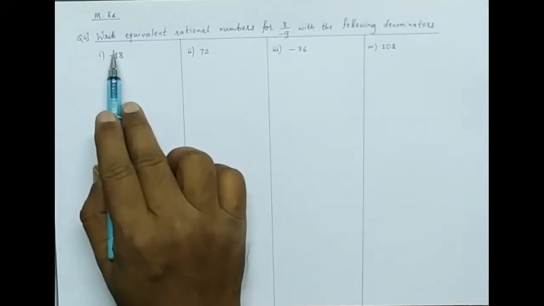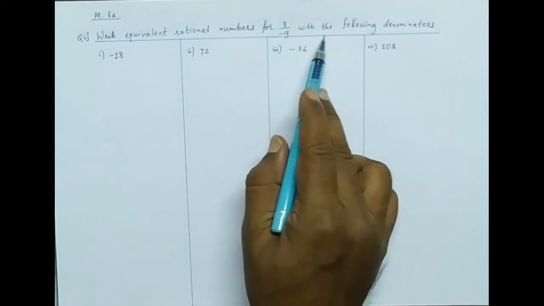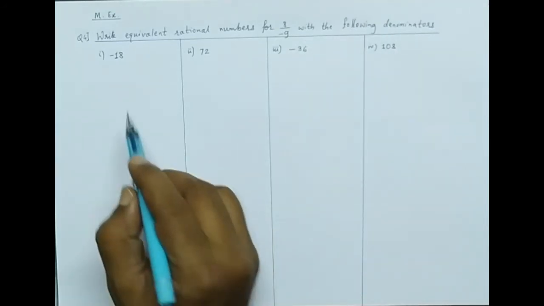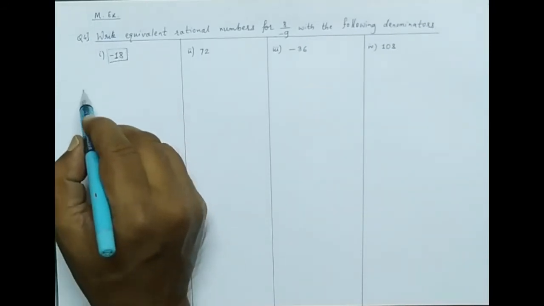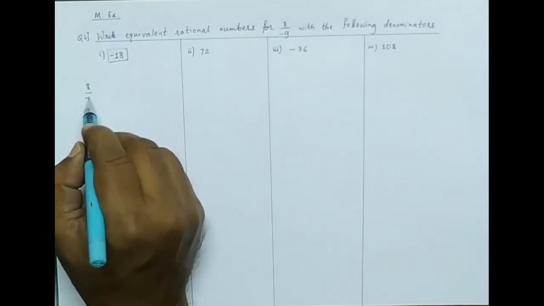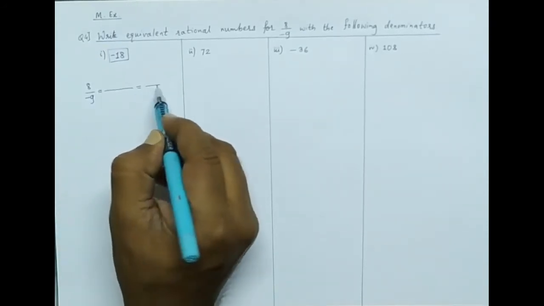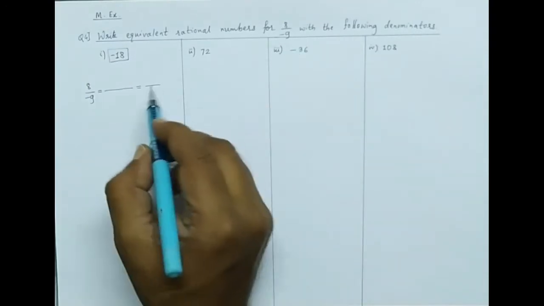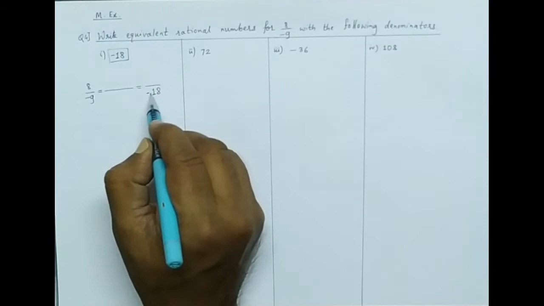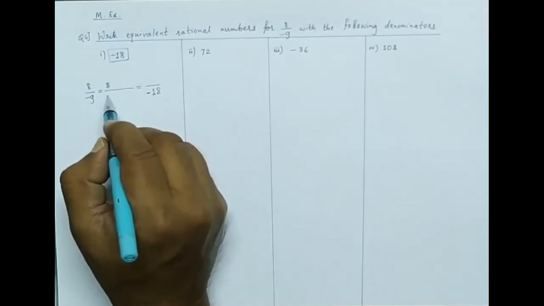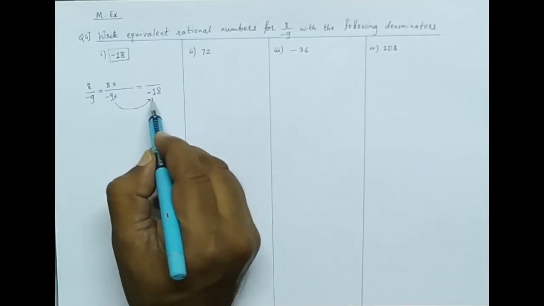Question number 4. Write equivalent rational number for 8 upon minus 9 with the following denominator. Now the denominator needed is minus 18. The fraction given is 8 upon minus 9. The denominator needed for that fraction is minus 18. So we have to check which number we multiply to the denominator so that it becomes minus 18.